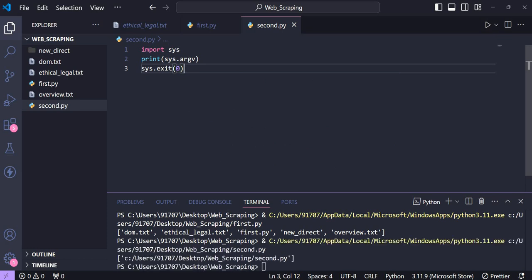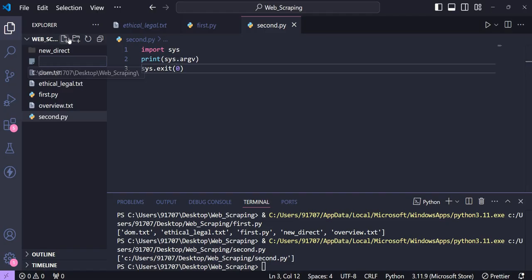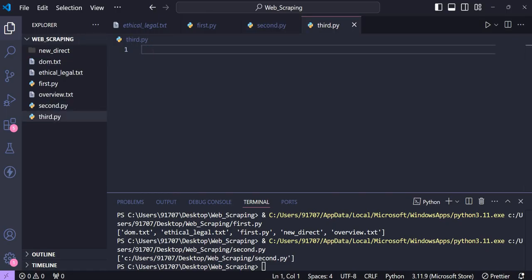And you can see the first command line argument is always the file name, so you can see the whole address of the file, and at last second.py is my first command line argument, and then the program has been executed. These are not the only functions, there are more functions present in these modules. You can go and check all of them. If I do it, it will consume more time, so that's why I'm just showing you that these are the libraries.